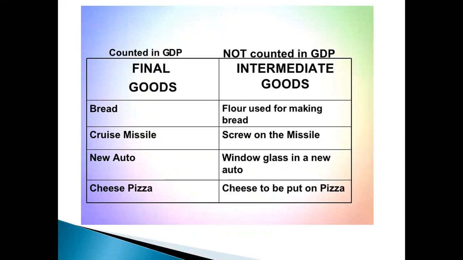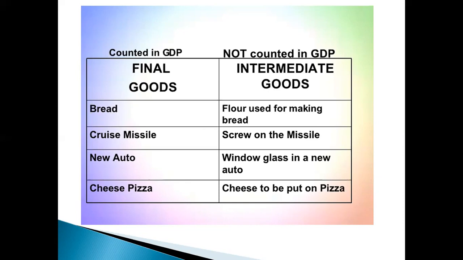New auto. The auto is a final good, but the window glass of a new auto is an intermediate good, because that window glass is used by the manufacturer to produce the auto, but it is not the final product. Cheese pizza. This pizza is a final good, but the cheese which is used by the bakery shopkeeper for putting in the pizza is not a final good, but it is an intermediate good. And after purchasing this cheese, he will further process it, further use it to make pizza, and then the pizza will be available as final goods for sale. So this is the difference between final goods and intermediate goods.